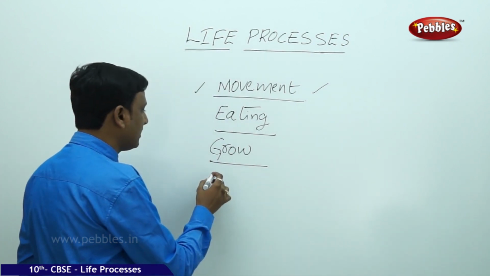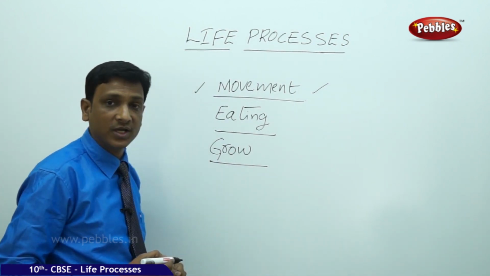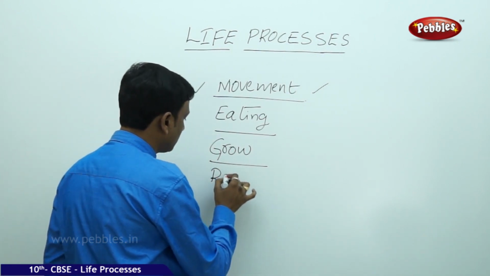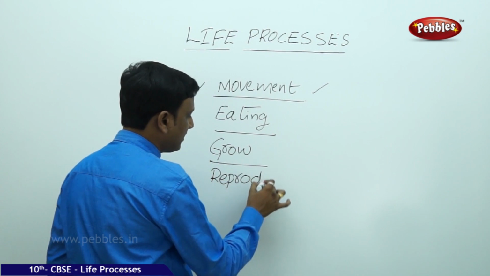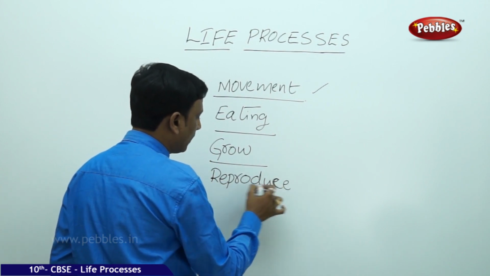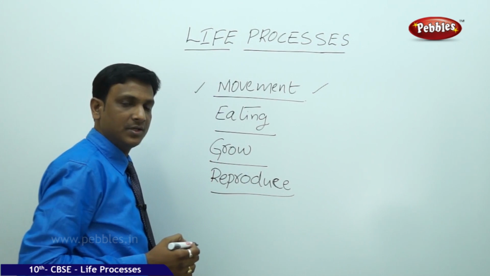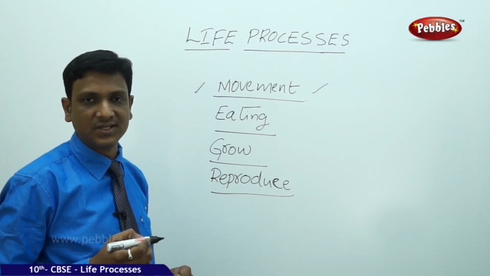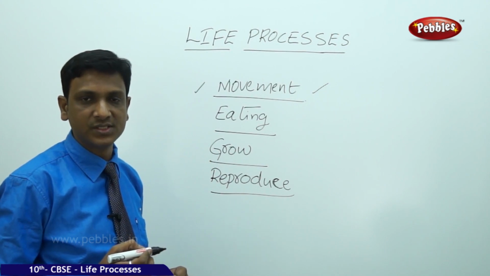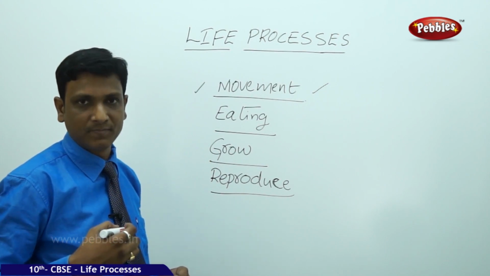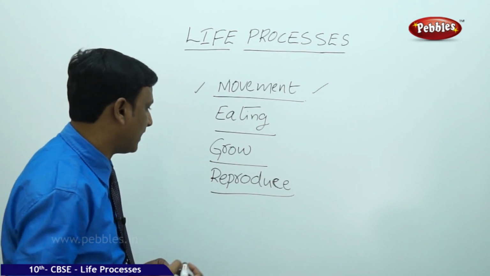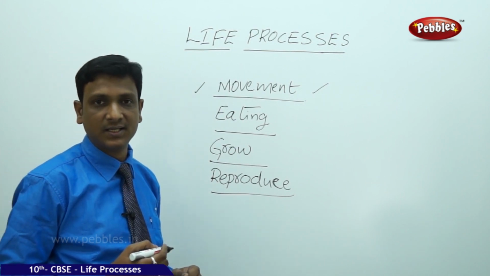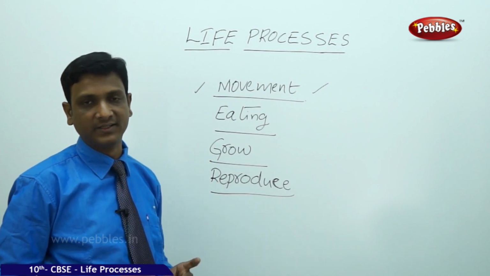The third one, living things produce the young ones of their own kind. That is, reproduce. Living things produce the young ones of their own kind. A dog gives birth to a puppy. A man gives birth to a baby. In such a way, every living thing produces its own kind. A new one or a young one of its own kind, we call it reproduce, and it is one of the features we can take to distinguish between living and non-living things.